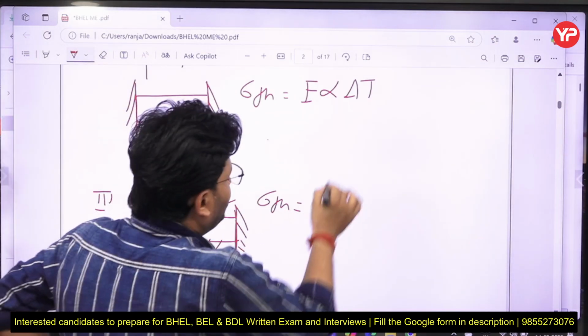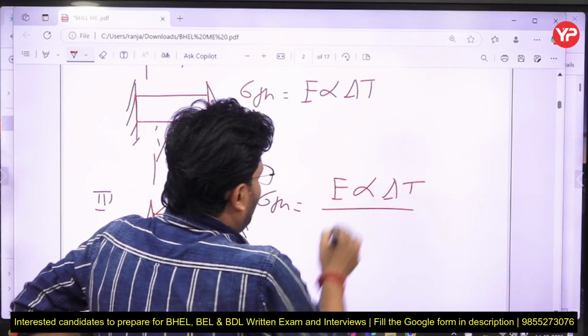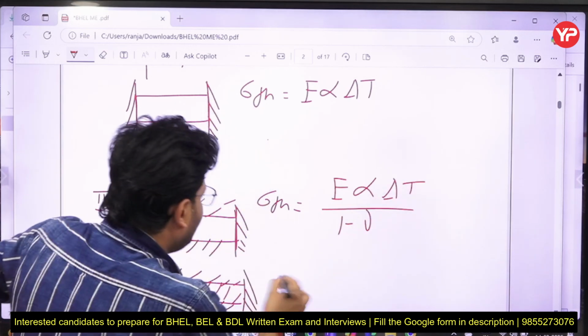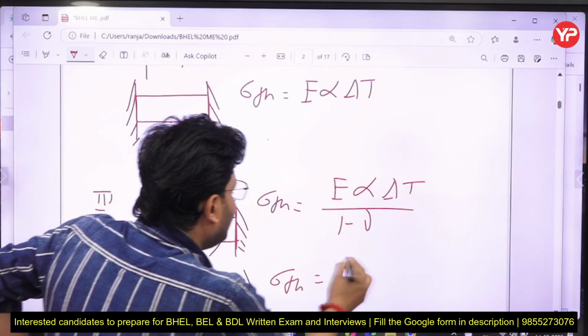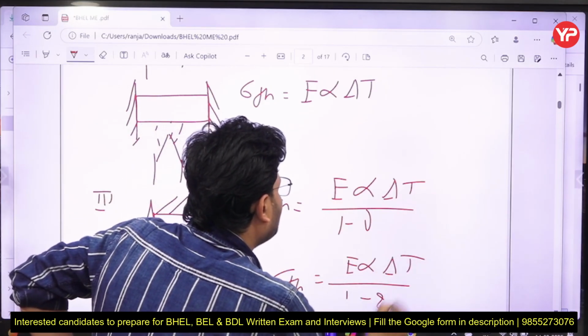So here in the two-direction case the stress is E alpha delta T upon 1 minus mu, and here the thermal stress is coming out to be E alpha delta T upon 1 minus 2 nu, right?